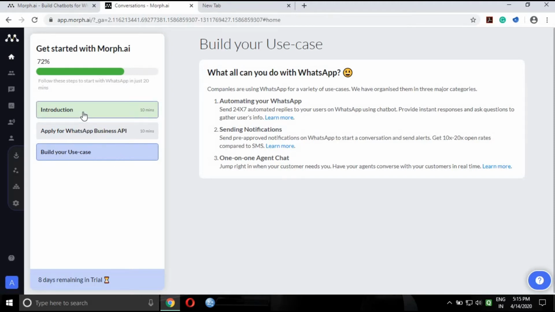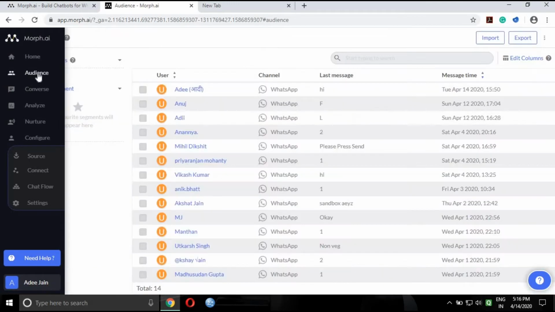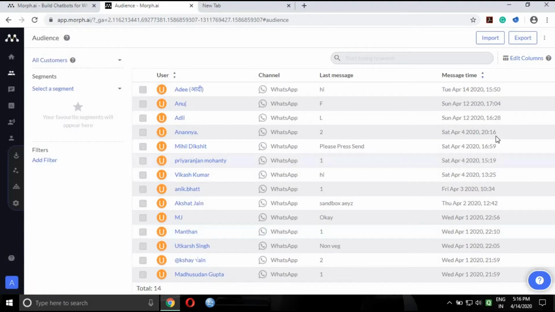So guys, in the introduction section, you get all the introductory information you need to know. You can apply for WhatsApp Business API if your business is very large, and build a use case. This is the basic information. Then there is the audience section. Get to know the number of users who interacted and engaged with our chatbot. For example, there are various people who have engaged with my chatbot, through what channel, their last message, what they sent, and the message time. Everything related to the engagement of our chatbot is given here.